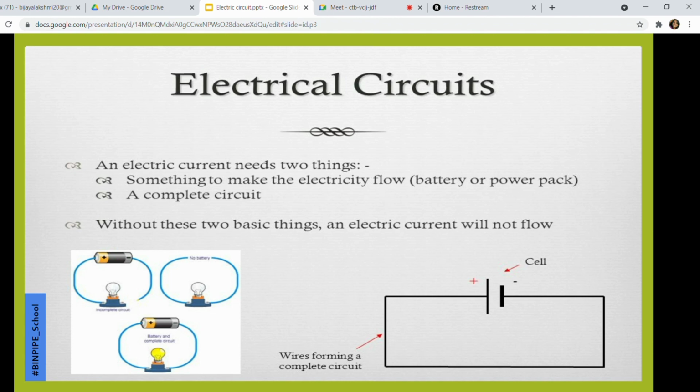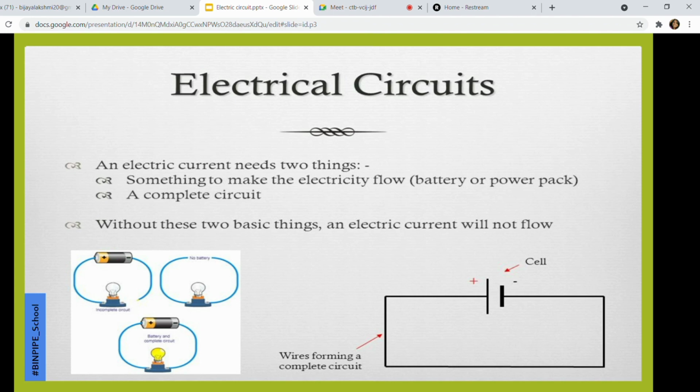Now here what we can say is that current is nothing but the flow of electrons. Once the electrons flow in a path, we can say that current is present in the circuit.